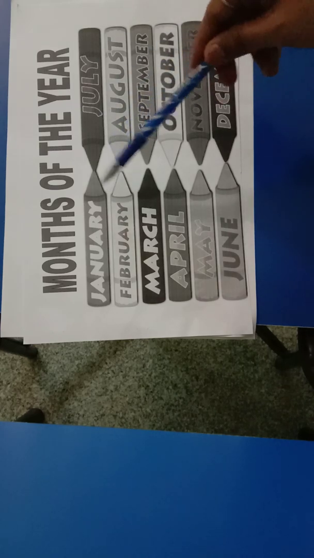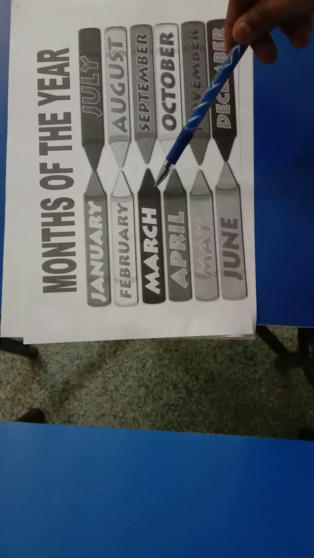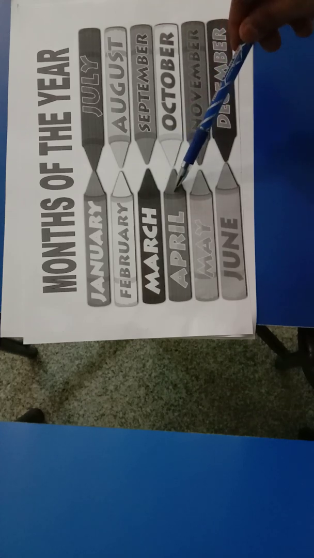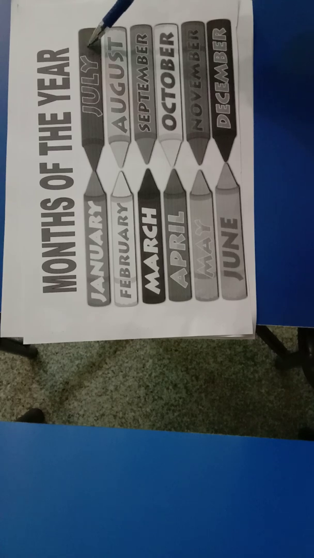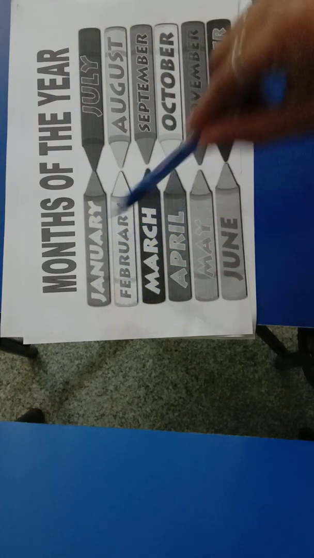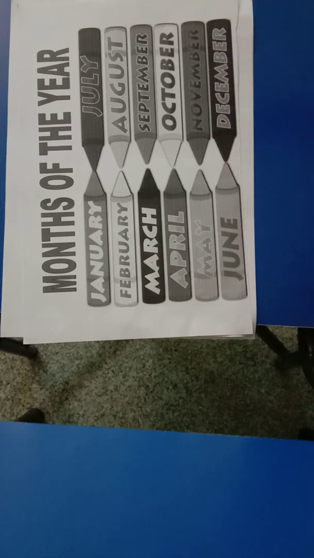January is the first month, February is the second month, March is the third month, April is the fourth month, May is the fifth month, June is the sixth month, July is the seventh month, August is the 8th month, September is the 9th month, October is the 10th month, November is the 11th month and December is the 12th month of the year. Okay, January is the first month of the year, December is the last month of the year. This is about months of the year.